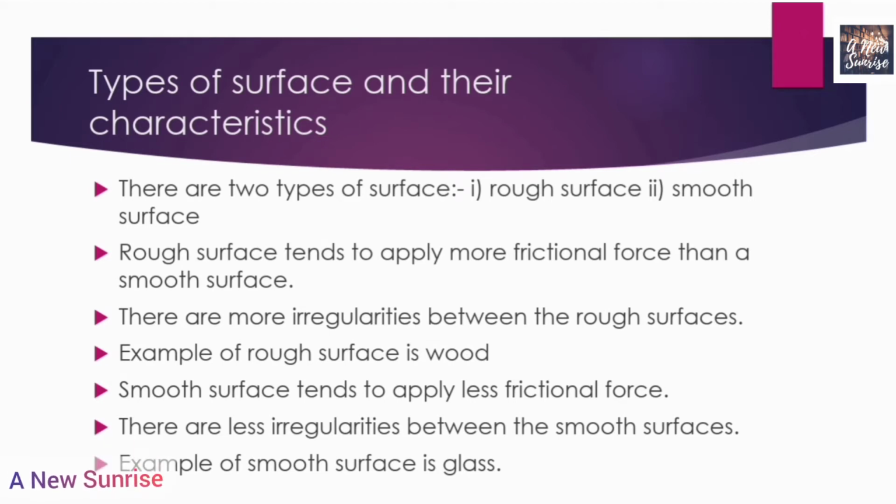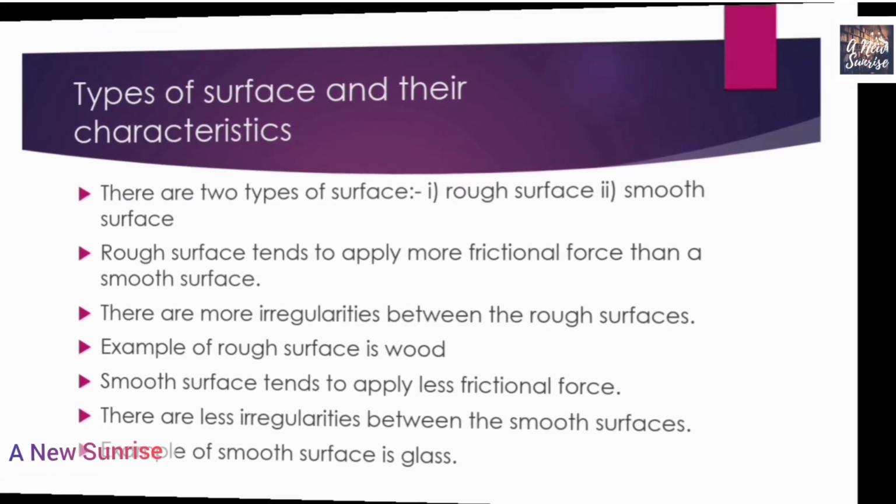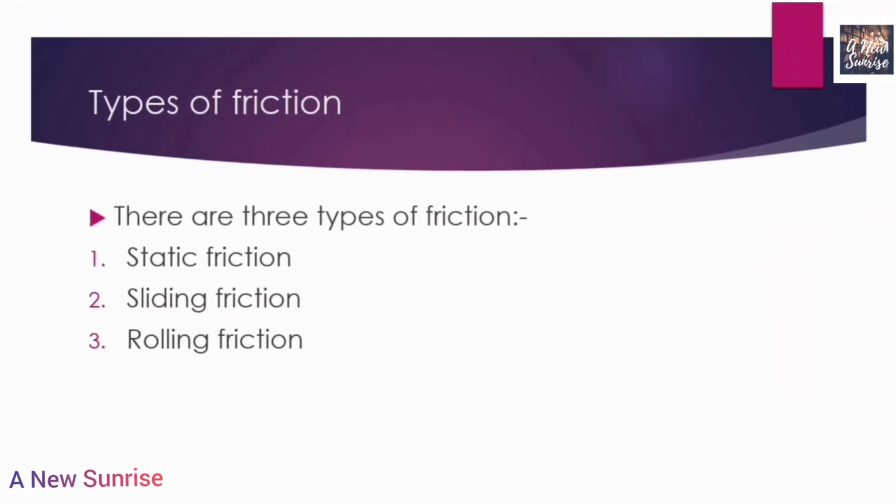So this was all about the types of surface and their characteristics. Then after, let us proceed to our next topic, that is the types of friction. Friction has mainly three types. One is the static, second is the sliding, and third is the rolling. What are those three types of friction? First one is the static friction, second type is the sliding friction, and third one is the rolling friction. And we will study about each and every friction one by one.